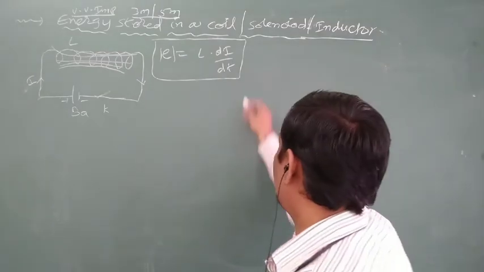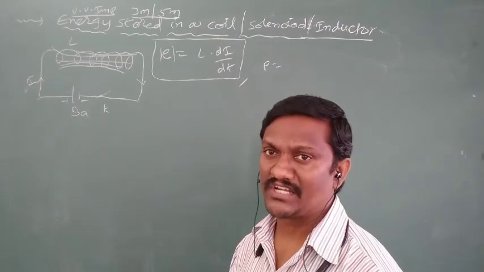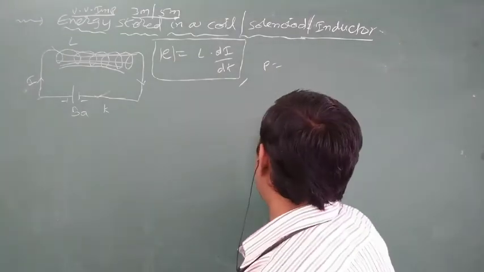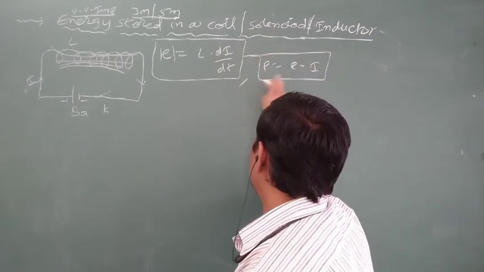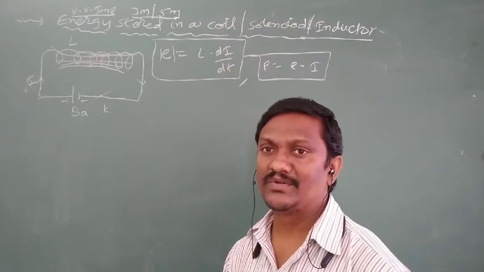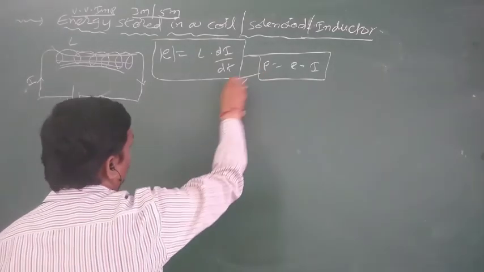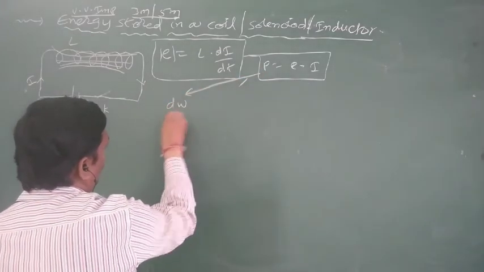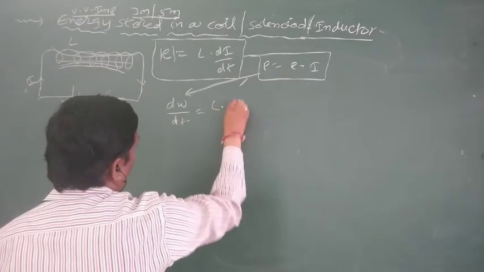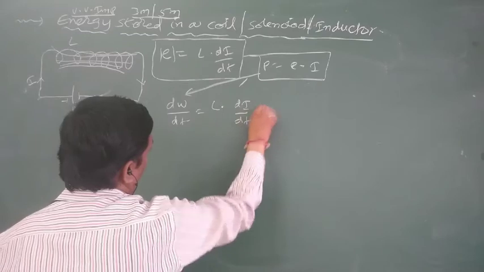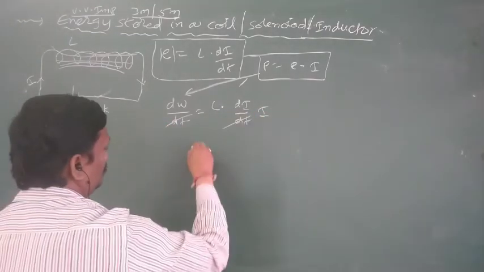We know the definition of power. Power can be defined as the product of voltage and current. Here voltage means EMF, so power is the product of EMF and current. EMF is the induced EMF, L into di by dt, and I is the current. Power means rate of doing work: dW by dt is equal to L into di by dt into I. On both sides, dt cancels.